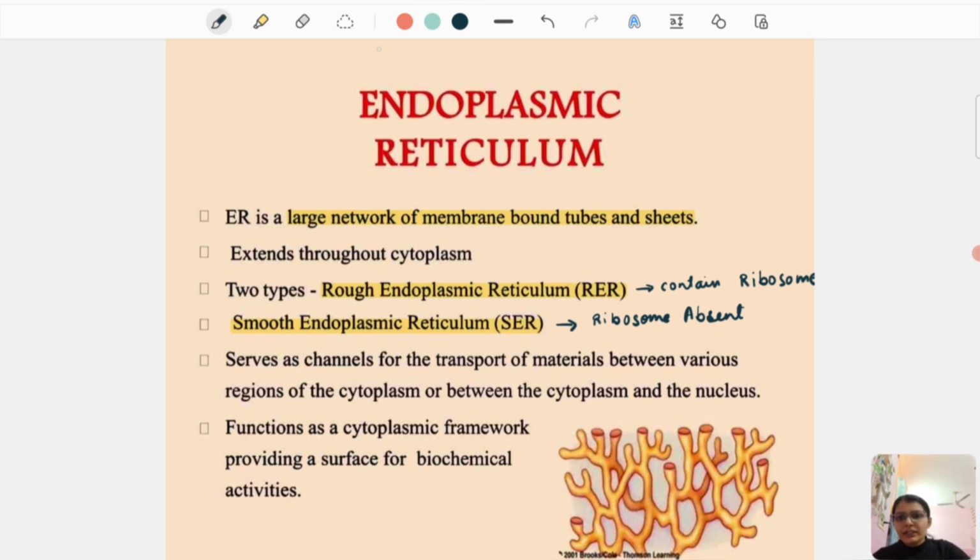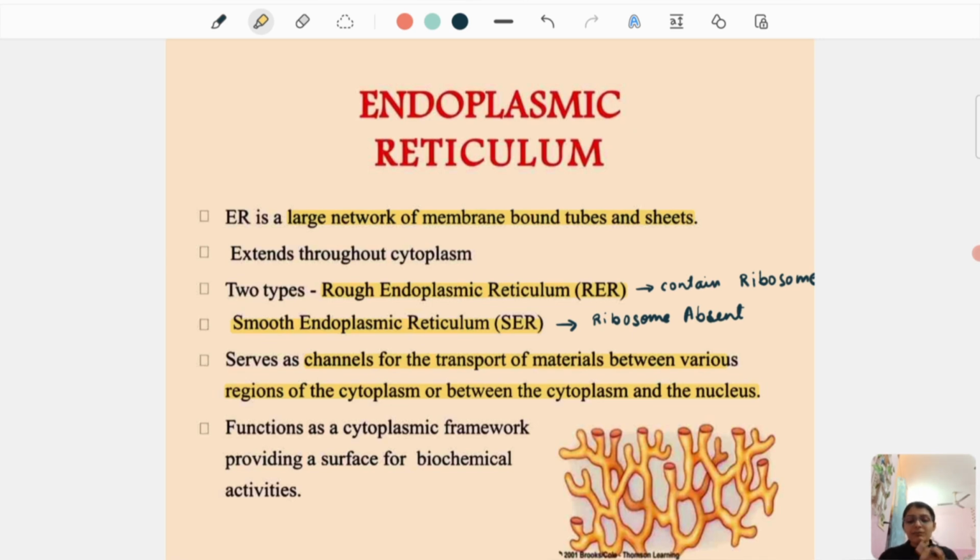The endoplasmic reticulum also serves as channels for transport of materials between various regions of the cytoplasm or between the cytoplasm and the nucleus. So every cell organelle has a particular function. The endoplasmic reticulum has a function in the transport of materials between the various regions of the cytoplasm. Inside the cell, a lot of activities take place. You will study about them in the higher classes.